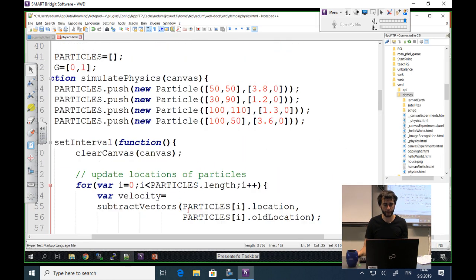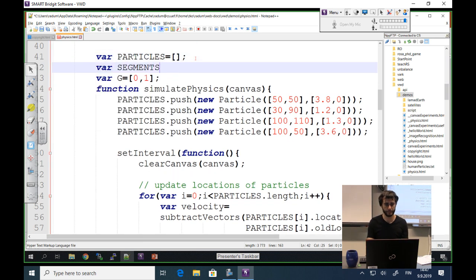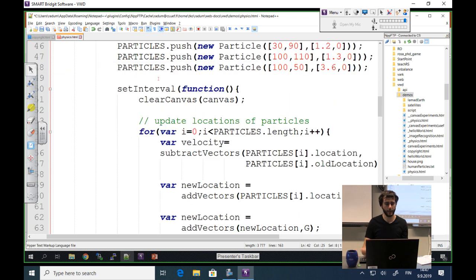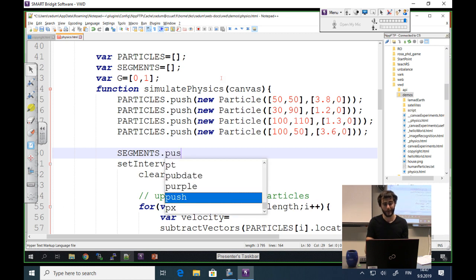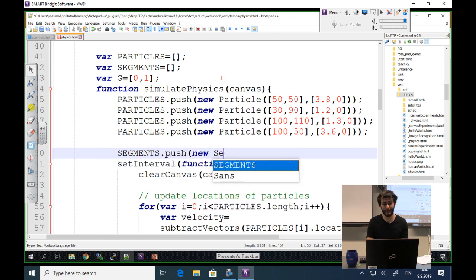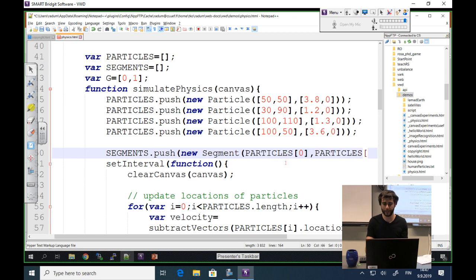So we are going to need an object called segments. Again, I'm going to keep it as an array there. And I'm going to define it like this. Segments, push, new segment. I will need a new class for the segment object. I will write it soon, but before that, I will just say link particles of 0, so the first particle, with the second particle.